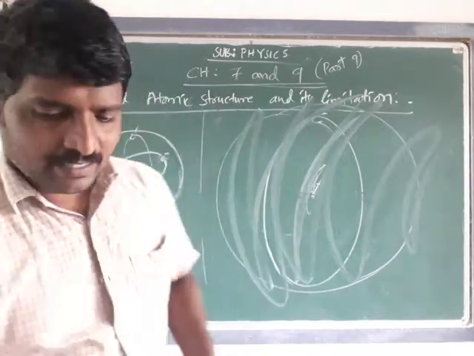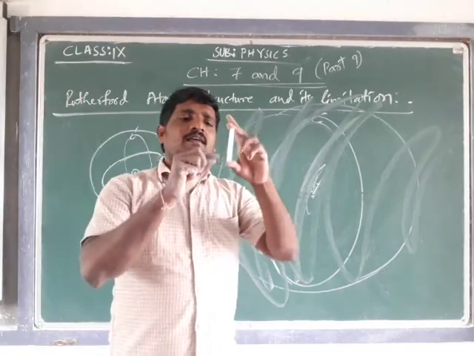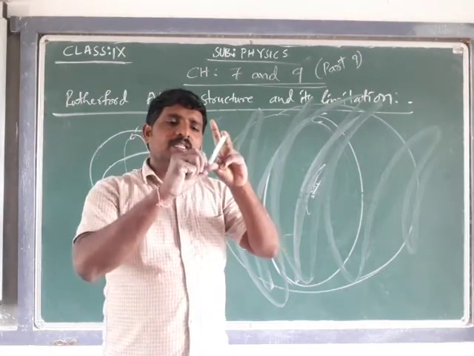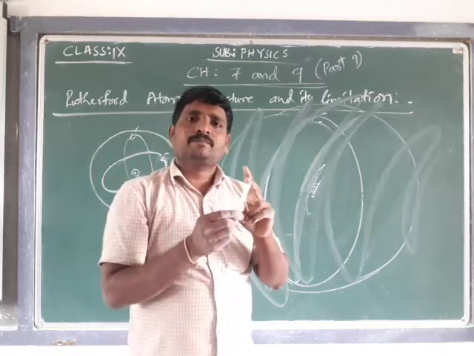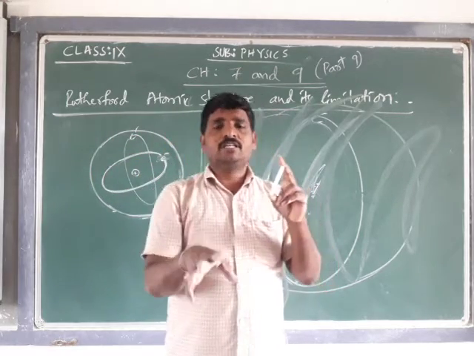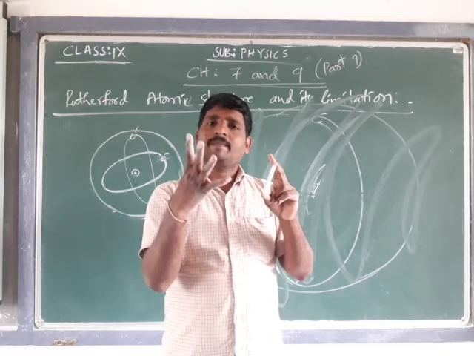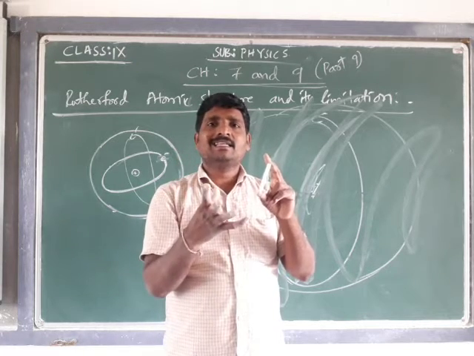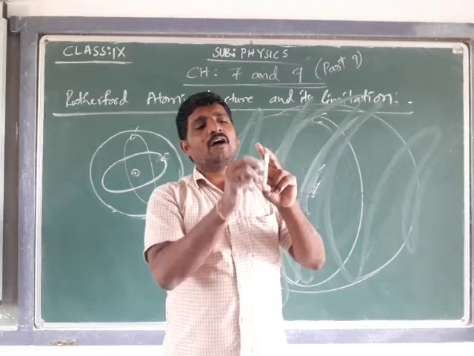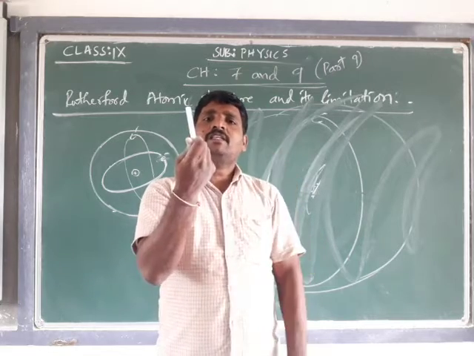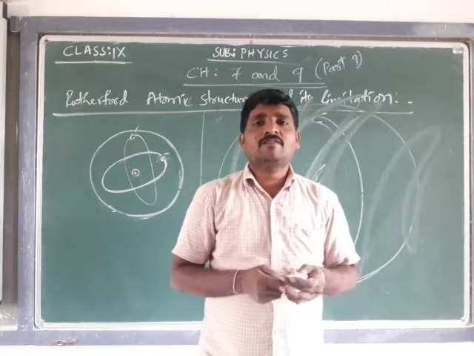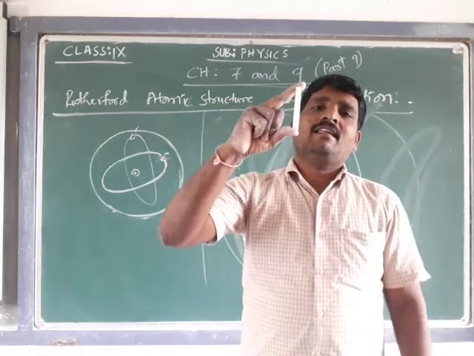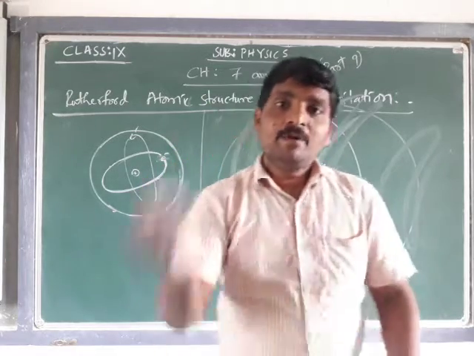Suppose in this case, assume this is iron. In the iron atom, the electron is revolving, and it should reach the positive charge and fall in the nucleus. The atom becomes unstable and gets destroyed. As it is destroyed, all the atoms of iron get destroyed, so there will not be any existence of iron. But we are able to see the iron.